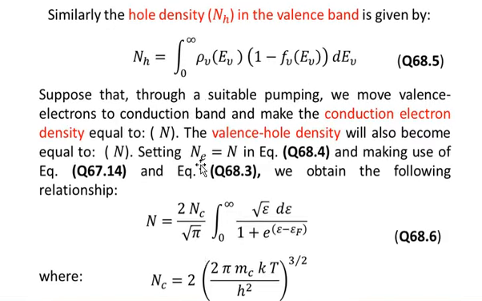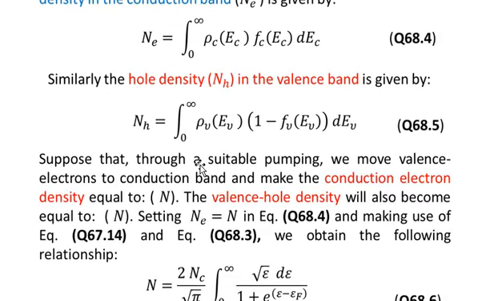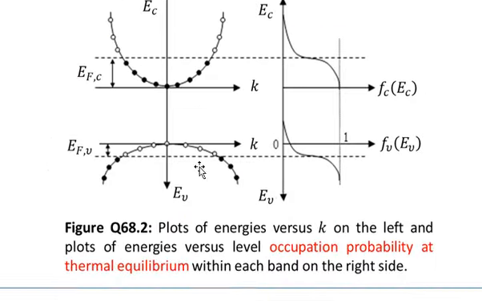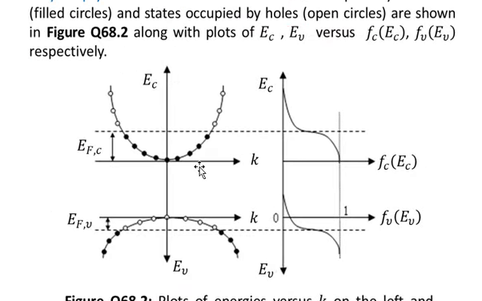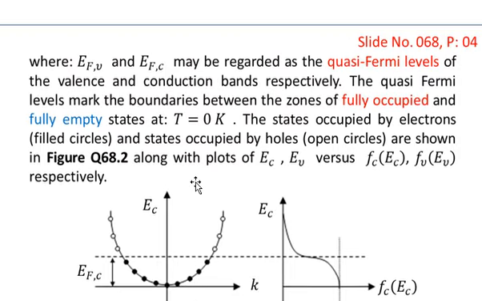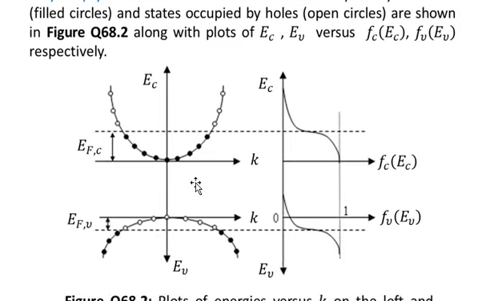So this is what we have explained: the Fermi level in the semiconductor without doping, and the Fermi levels in the semiconductor with doping, with p-type doping and with n-type doping. We have also explained the probabilities of the states in the conduction band and in the valence band, and how they change when their energies are lower than the Fermi energy or greater than the Fermi energy.